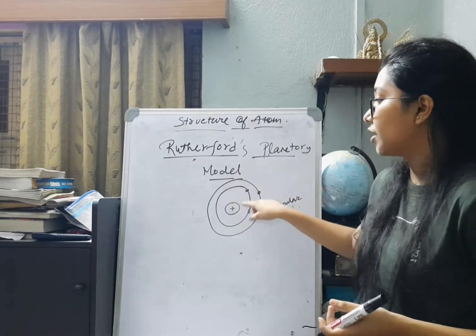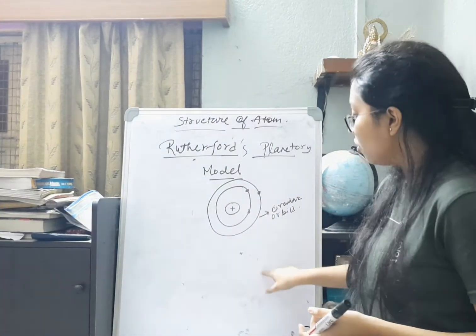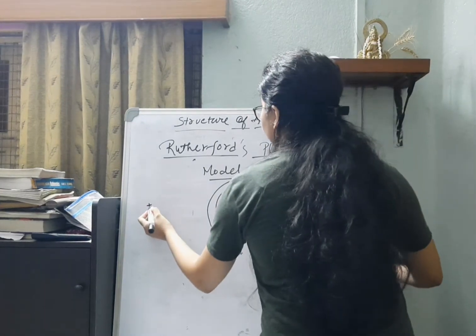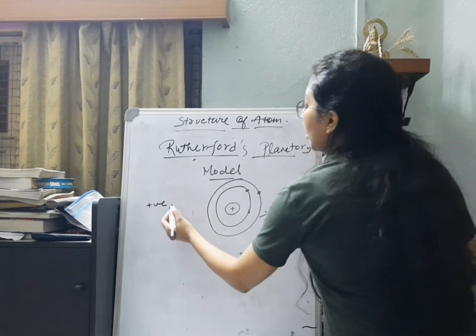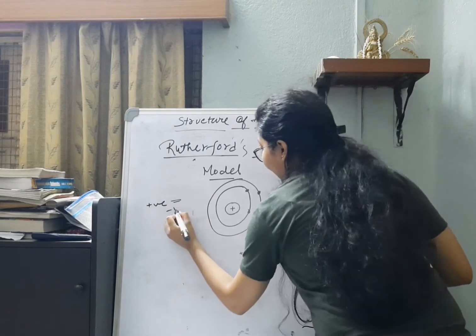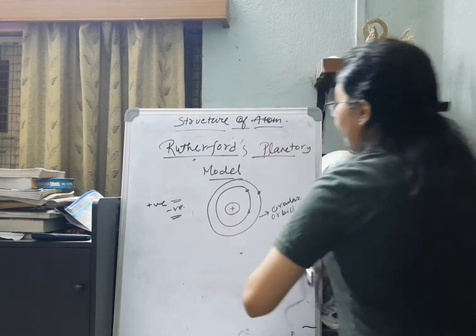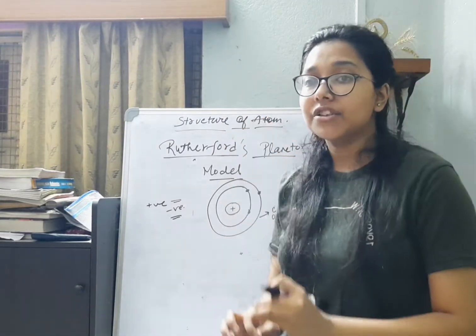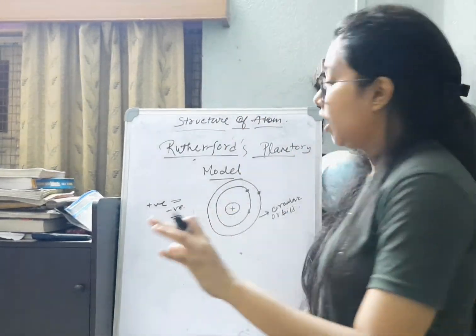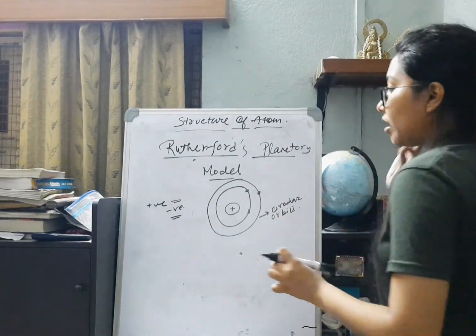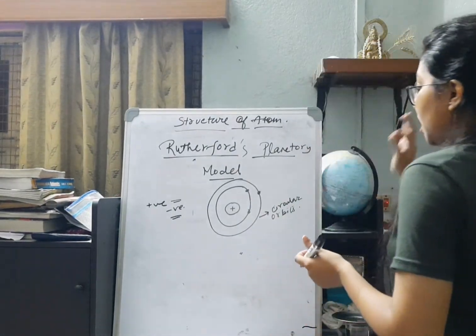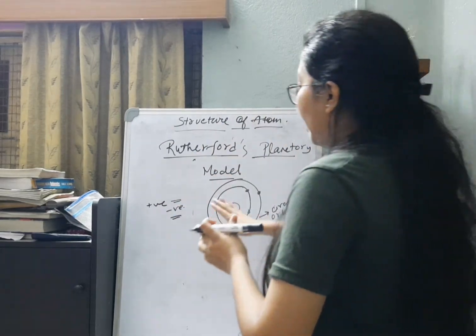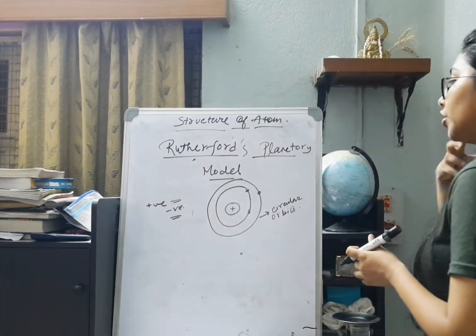All the planets move around the sun. It was also kept in mind that the positive charge of the nucleus equals the negative charge of the total number of electrons, because at the end of the day atoms must be electrically neutral. So keeping in mind the electrical neutrality of an atom, the positive charge of the nucleus should be equal to the negative charge of the electrons.